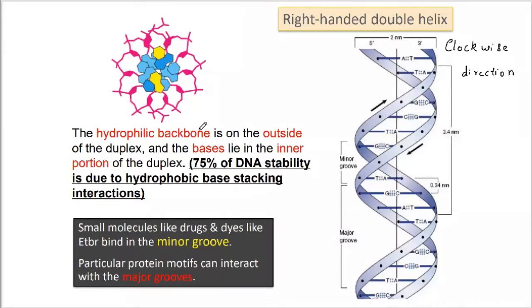The hydrophilic backbone is on the outside of the duplex, while the bases lie in the inner position of the helix. Why is the backbone hydrophilic? Because there are phosphate groups present here. One phosphate is present here, another phosphate group is present here, and these phosphate groups are present towards the outside.